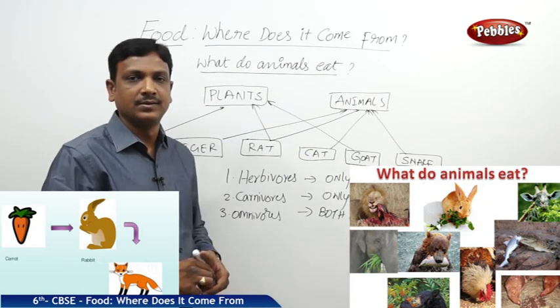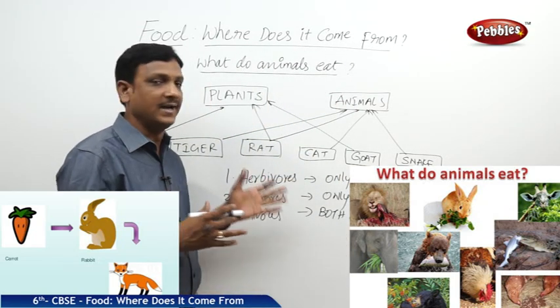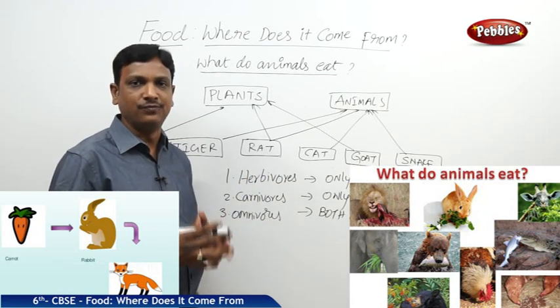So this is how animals choose their food.